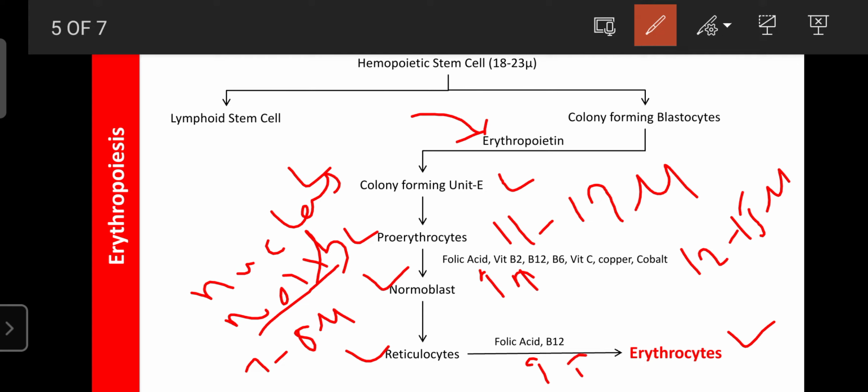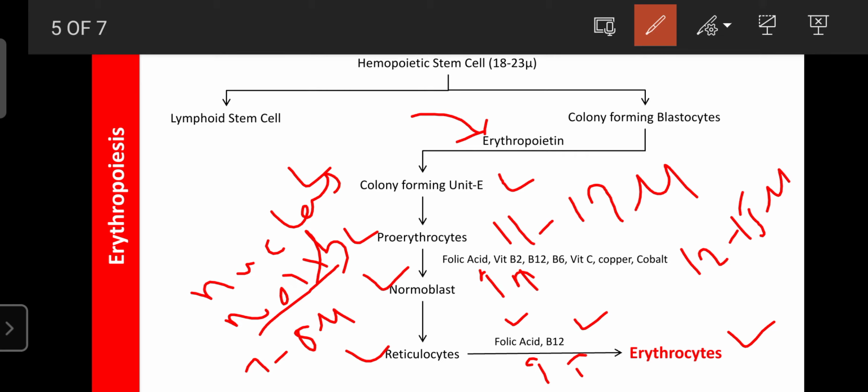It means folic acid and vitamin B12 are required for the maturation of the RBC, because reticulocytes are sometimes also called RBC, but they are immature since they do not carry oxygen. Under the influence of folic acid and vitamin B12, the reticulocytes mature and are released from the red bone marrow, and those are known as erythrocytes. That means the maturation of RBC mainly depends upon folic acid and vitamin B12.